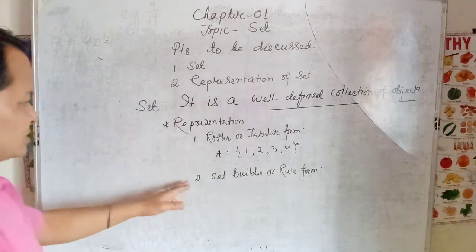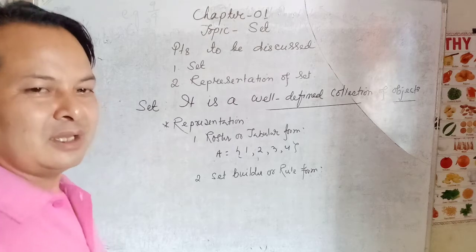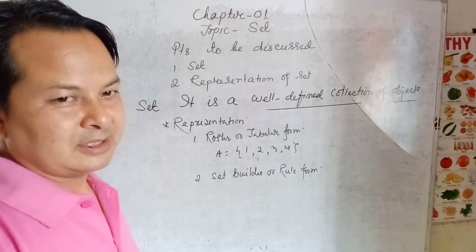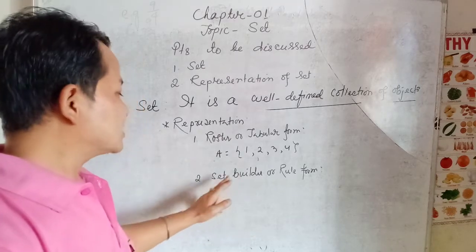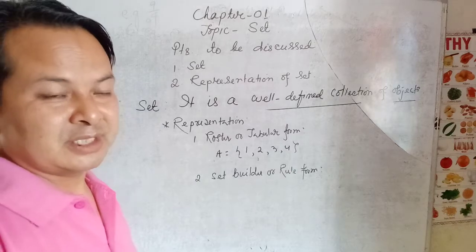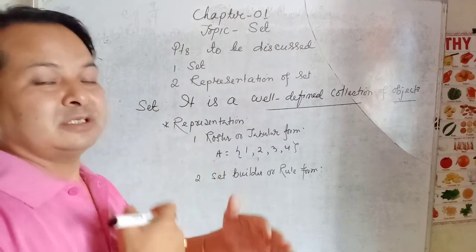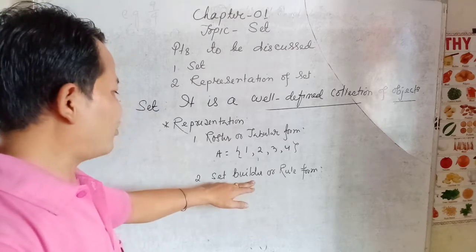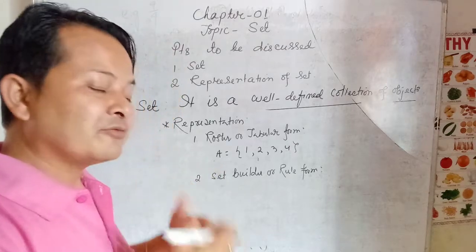The second one is set builder form or rule form. By this word set builder, what is meant by set builder? This type of form is the set itself. That means this set builder form gives the definition of the set. That means it is a form of set.